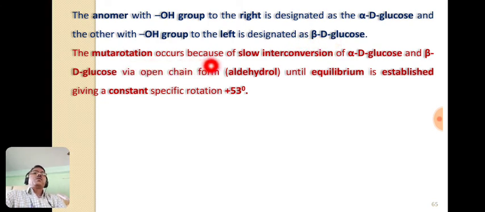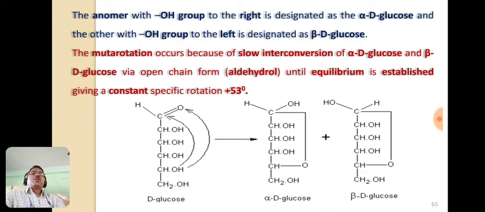The mutarotation occurs because of the slow interconversion of alpha D glucose and beta D glucose via the open chain form, which is known as aldehydrol, until equilibrium is established, giving a constant specific rotation of plus 53 degrees. Here, this is alpha D glucose and this is D glucose in general. This is alpha D glucose and this is beta D glucose. What is changed in alpha D glucose? The OH group is on the right hand side, and in beta D glucose the hydroxyl group is on the left hand side.